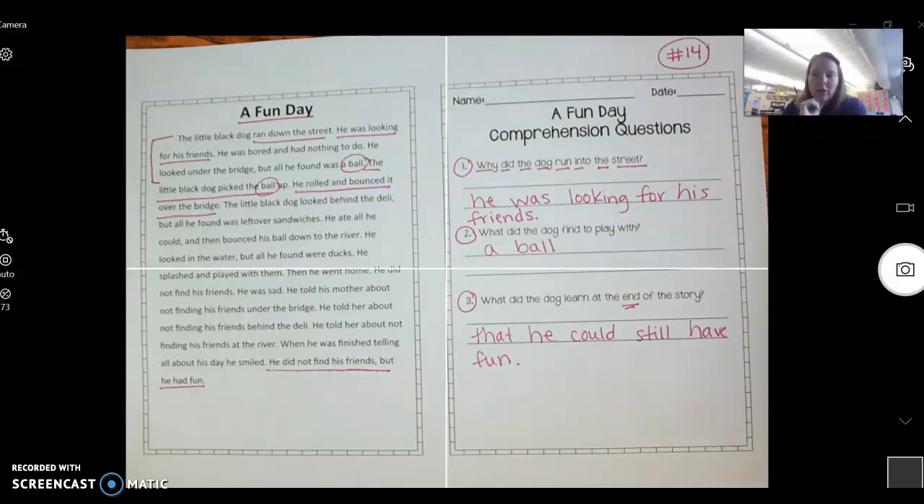Okay, scholars, so we're going to reread the story, and then you're going to complete the Nearpod below where you have to answer questions about the story. So make sure you're paying attention to the story.